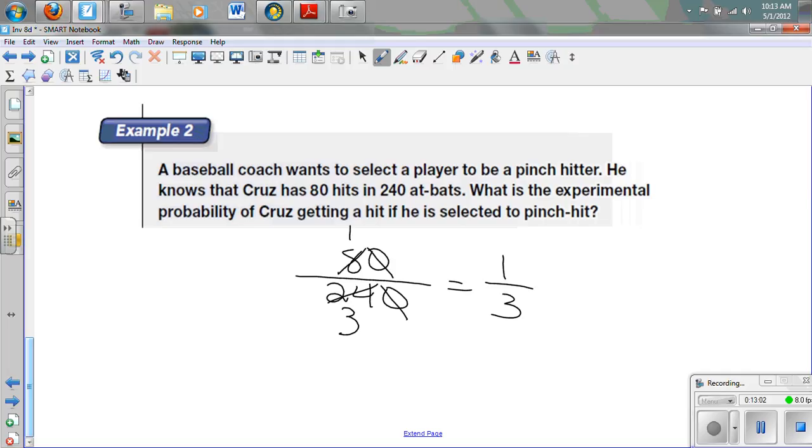This concludes Probability Investigation 8.